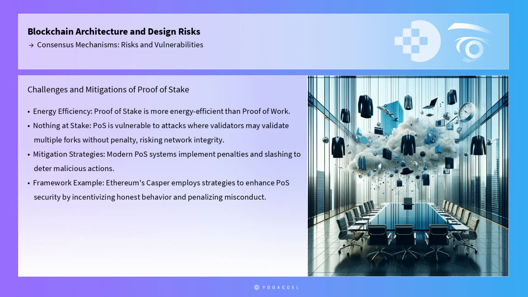Proof of stake poses different challenges. While it is more energy efficient than PoW, PoS is vulnerable to nothing at stake attacks. In this scenario, validators can theoretically validate multiple blockchain forks simultaneously without any financial penalty, undermining the integrity of the network. To mitigate this, modern PoS systems implement penalties for validators who engage in such behavior and use slashing conditions to deter malicious actions. Frameworks like Ethereum's Casper employ these strategies, enhancing the security of PoS networks by economically incentivizing honest behavior and penalizing misconduct.